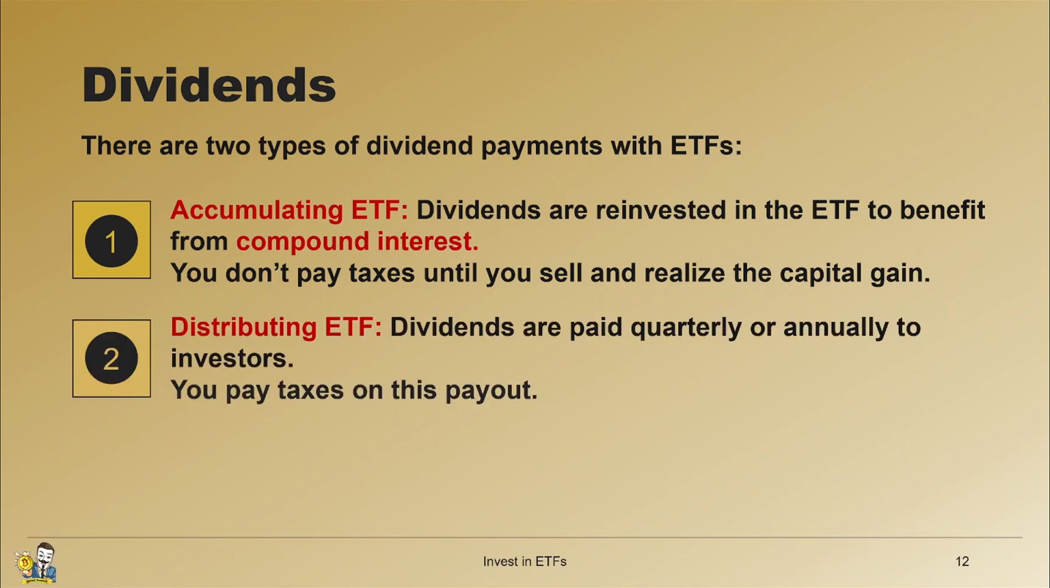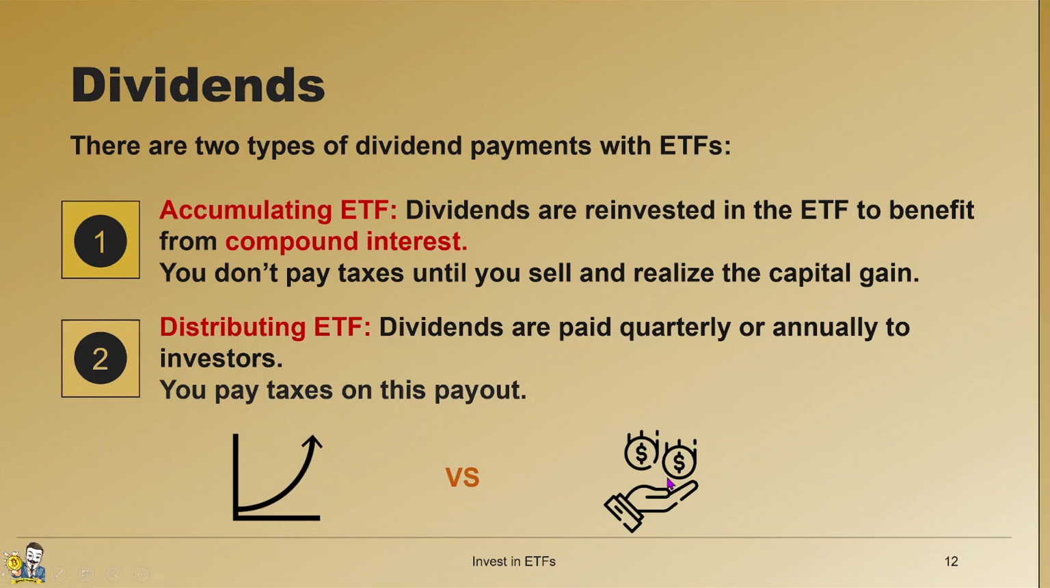The second one is distributing ETFs. Here, dividends are paid quarterly or annually to investors. In this case, you do pay taxes on the payouts when you receive them. So, it's really up to you. If you prefer compound interest to maximize long-term profits, go for accumulating ETFs. But if you like getting regular income, then distributing ETFs might suit you better.